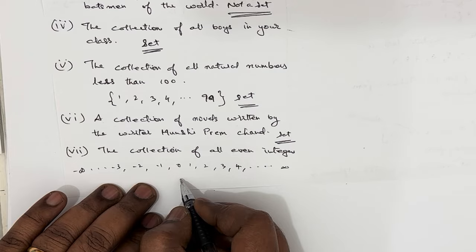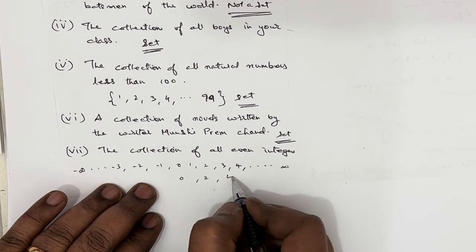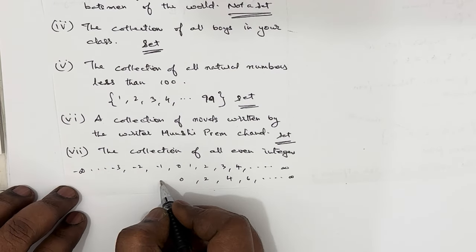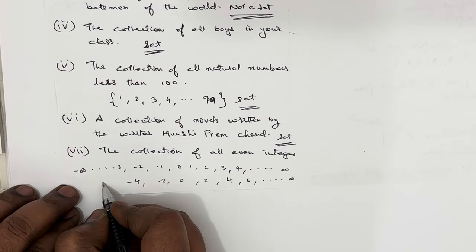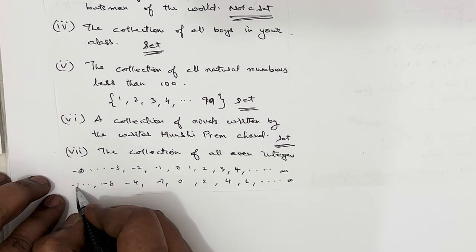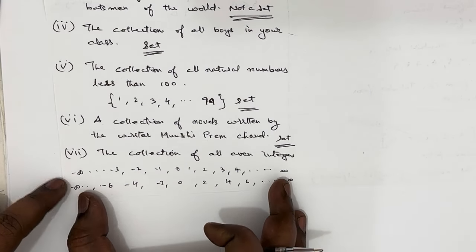So it will be 0, 2, 4, 6, and so on up to infinity, and -2, -4, -6, so on up to negative infinity.